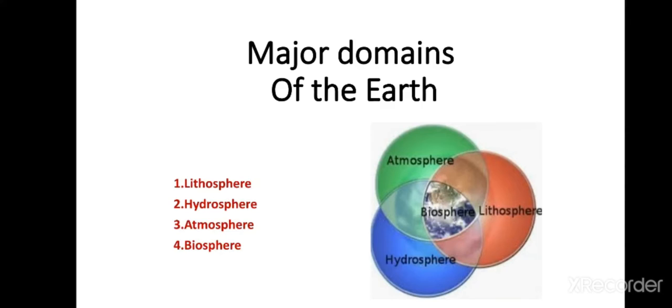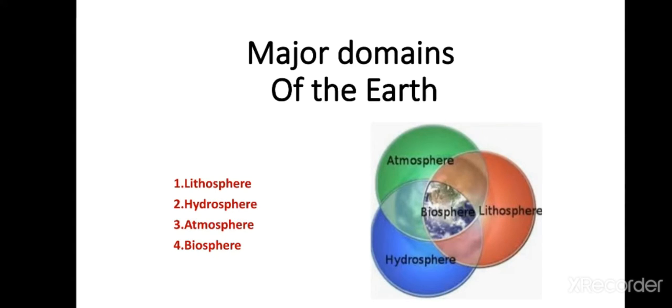Let's start our topic, major domains of the earth. Our earth is divided into four major domains, namely lithosphere, hydrosphere, atmosphere and the biosphere. As shown in the pic, brown color resembles lithosphere, green color resembles atmosphere and the blue color resembles hydrosphere, and the combination of all three spheres, which is in the center, is biosphere, which is the most important sphere of the earth on which life exists.